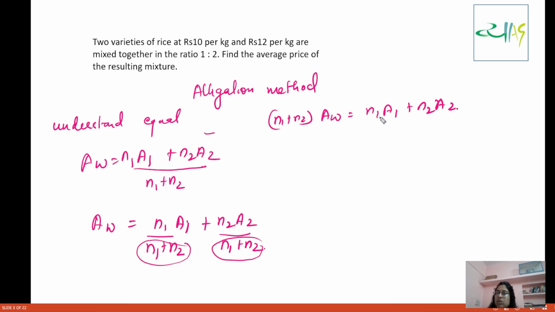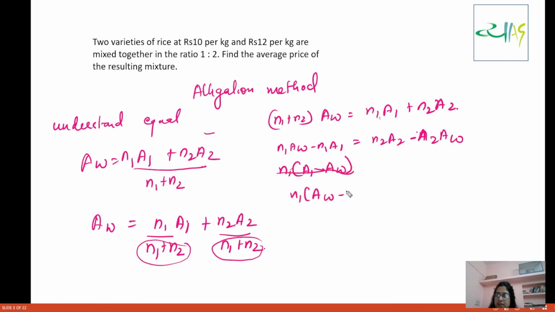Now do one thing. Take N1 AW minus N1 A1 on one side, and N2 A2 minus N2 AW on the other. Now take N1 common, so you will have AW minus A1, and if you take N2 common, you will have A2 minus AW.